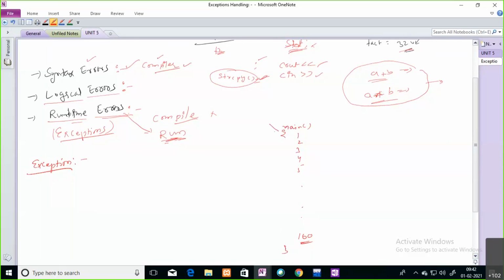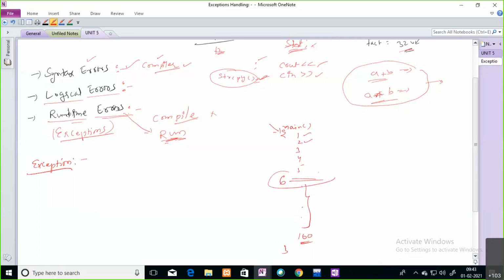Execution starts from the main and it is going to execute line by line, first statement, second statement, like that. At a particular situation, at line number 6, due to some unwanted situation, due to some statement, your program is going to stop abnormally. The remaining code is not going to execute.